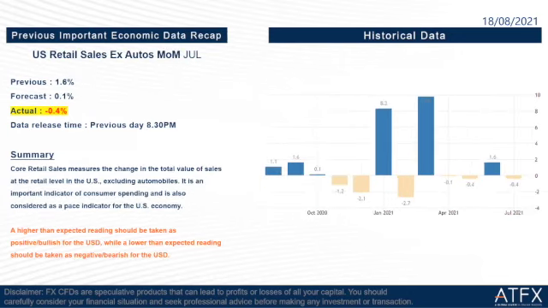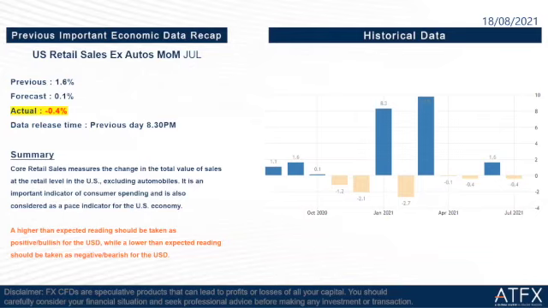The next one is US retail sales ex autos, which is core retail sales, monthly, July. The previous is 1.6%, the forecast is 0.1%, the actual is negative 0.4%. The actual is slightly lower than the forecast. This is not good for the US dollar.